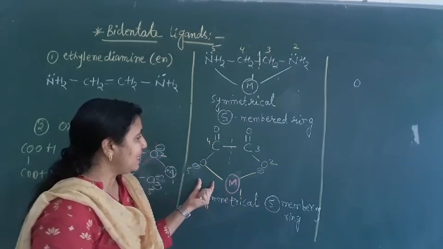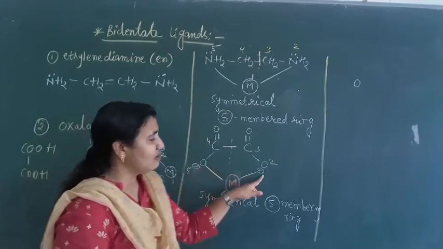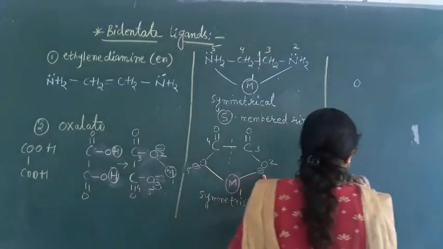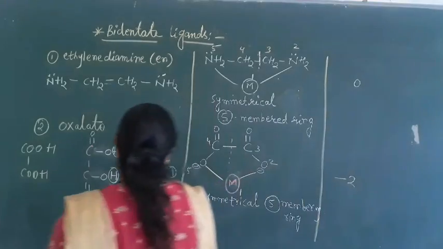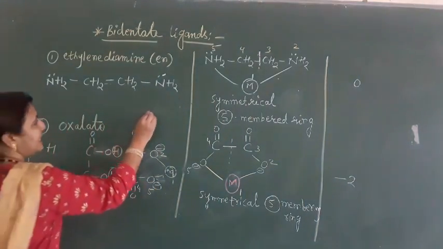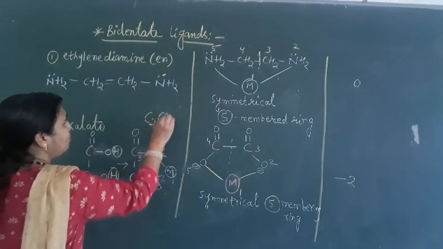And how much charge do we have? Here one negative charge, here one negative charge. So what is the total charge on oxalato? Minus 2. How will we write this in short? C2O4 minus 2.